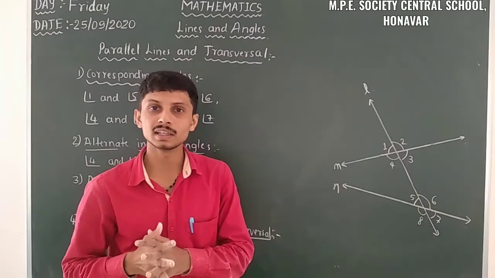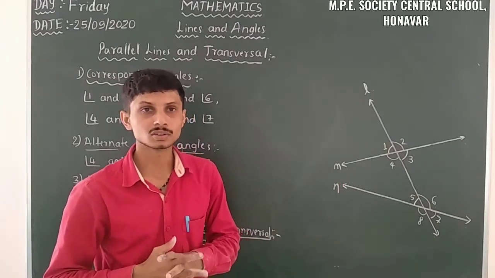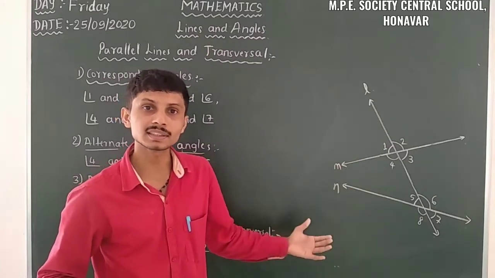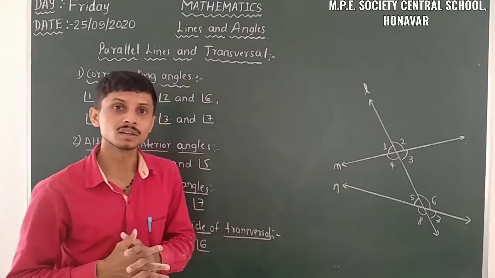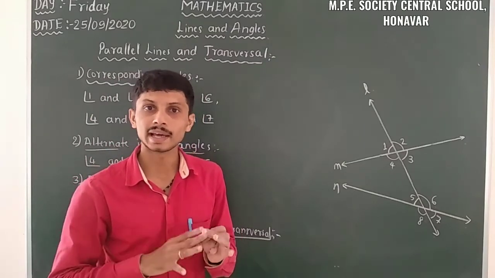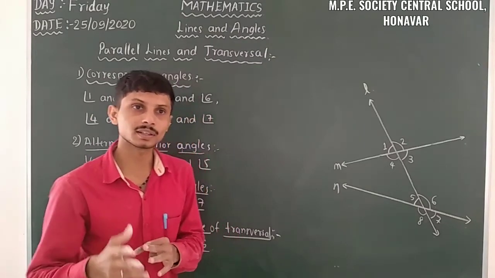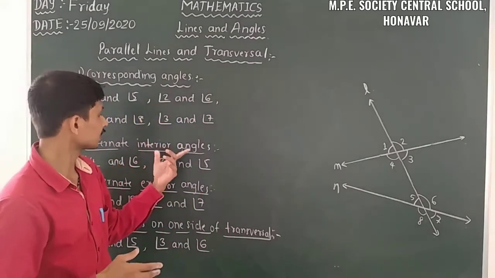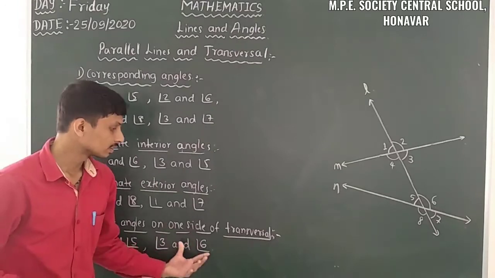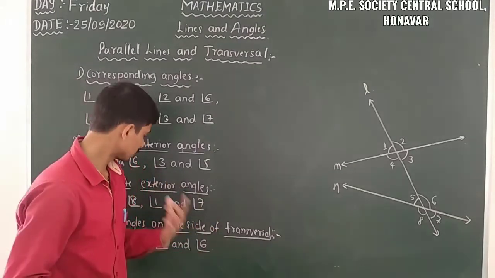Here I am not taking any parallel lines. It is a type of intersecting lines, and there are 8 angles formed. Also we have the categorization: interior angles, exterior angles, corresponding angles, alternate interior angles, alternate exterior angles, and interior angles on the one side of the transversal.